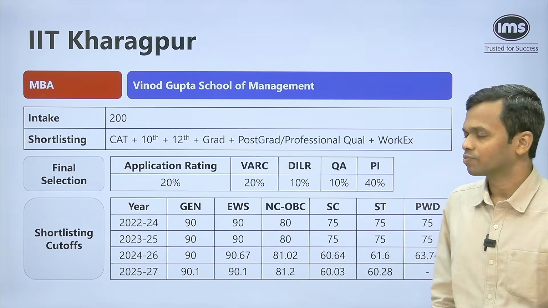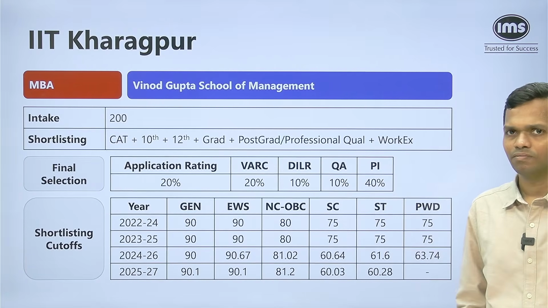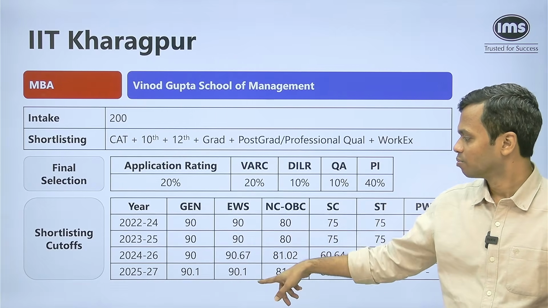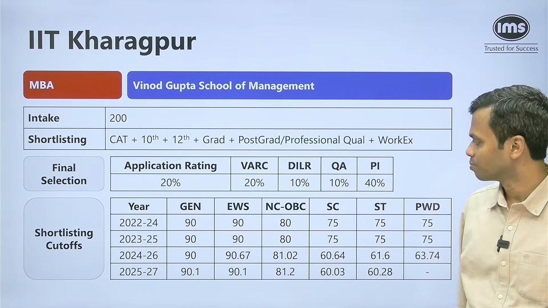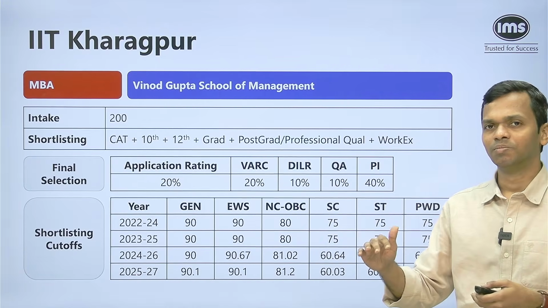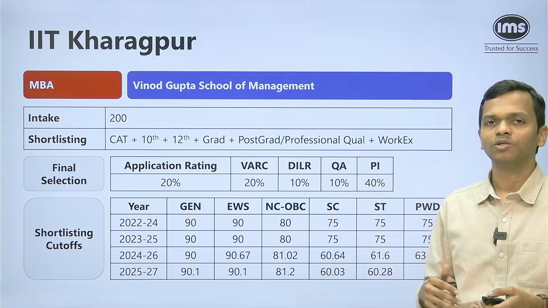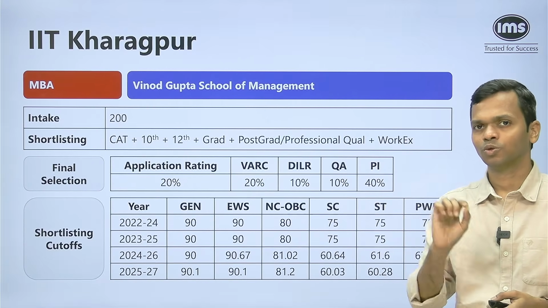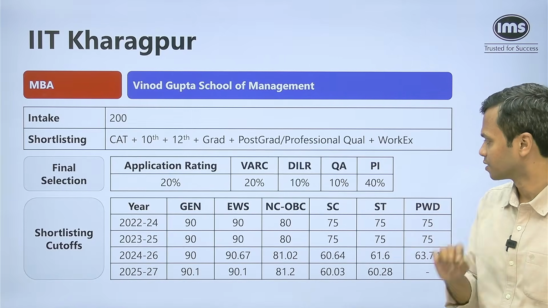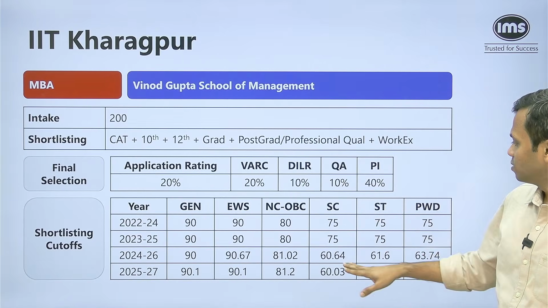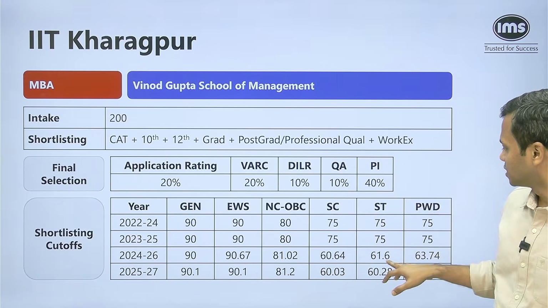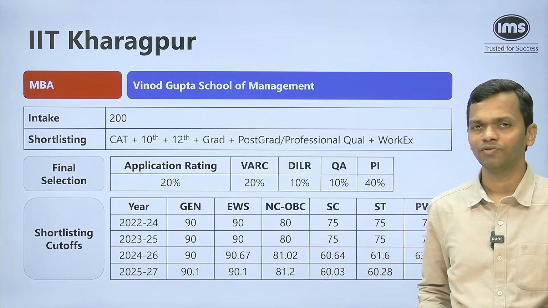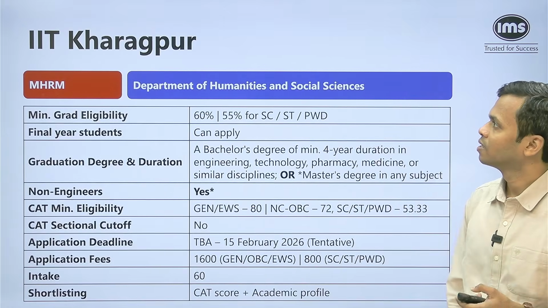The shortlisting cutoffs of the last 4 years again are given, and we'll give you a link in the description. So 90 percentile for general, EWS also around 90 as you saw in the previous one, because that becomes the eligibility, right? So anybody above that is eligible. So you're going to have a lot of people who get shortlisted who have figures that are very close to those minimum eligibility figures that are there. SC, ST, PWD. So in the last couple of years, you will see 60, 60, etc. For NCOBC, 81 is the eligibility. So that is where you will find people getting shortlisted.